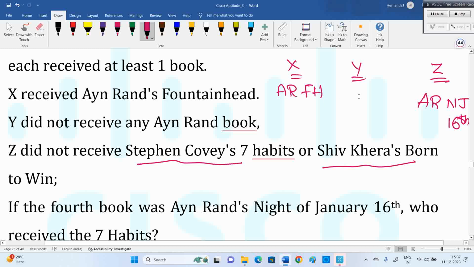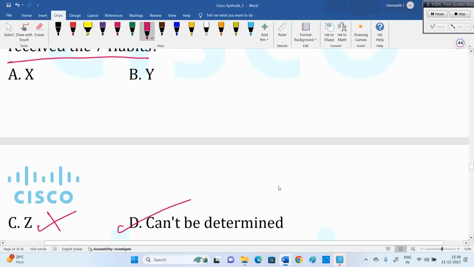Okay, so that's one possibility. Or Y may get 7 habits. X may receive Shivakera's book. So that's also another possibility. So we cannot decide who is getting that 7 habits, Stephen Covey's 7 habits. It can be X or Y.